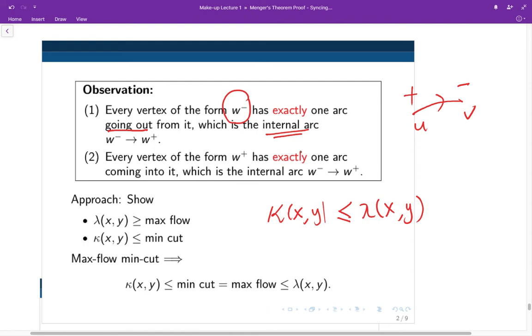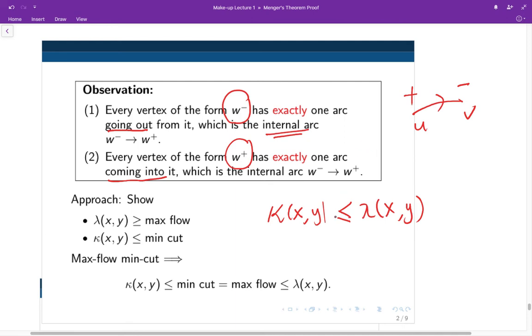Okay, so that's why we have this observation here. And likewise, for the same reason, the only time we have an arc directed into a plus vertex is when we have an internal arc as well. And therefore, every vertex of the form W plus also has exactly one arc coming to it, and this is precisely when the arc is an internal arc, given by W minus being directed to W plus. And later on, we're going to make use of these observations in our argument. All right.